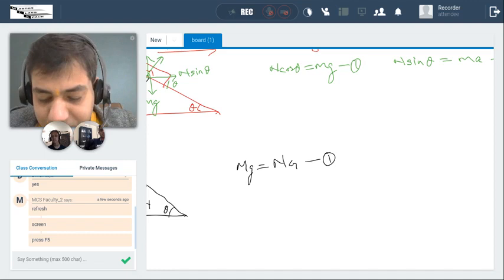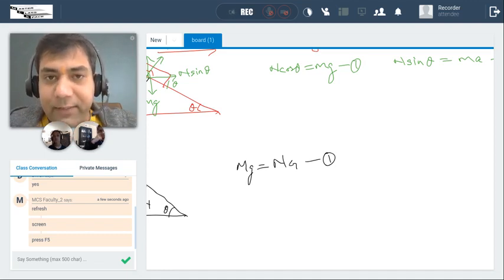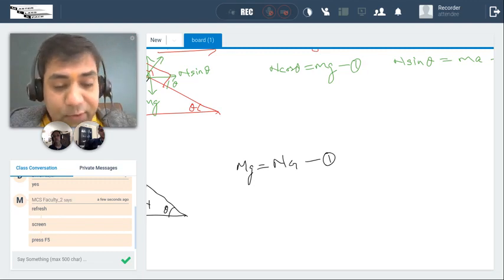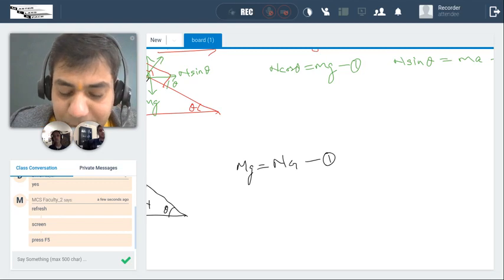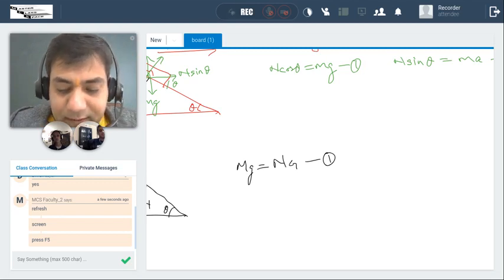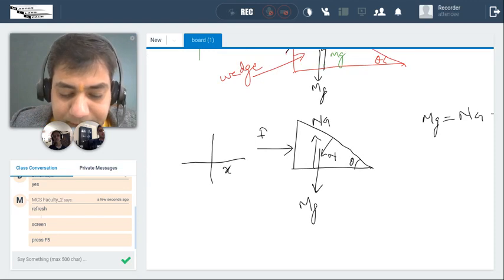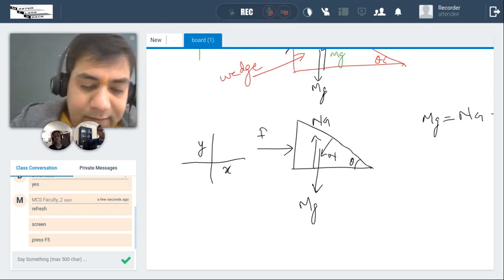Aditya, do you think it's correct? Dhruv, would you say this equation, mg equal to N g, is correct? No. Why? Because there's another N component. Perfect, that's what I wanted to hear. Very good. Because, my dear friend Ishita, I am choosing this as X and this as Y. I will take the component of N.